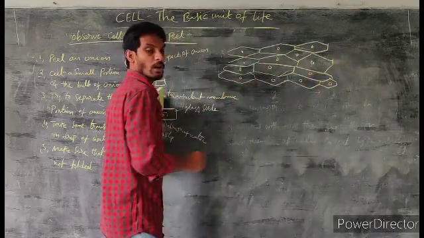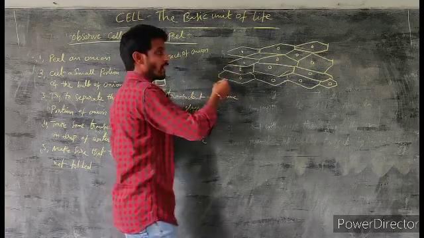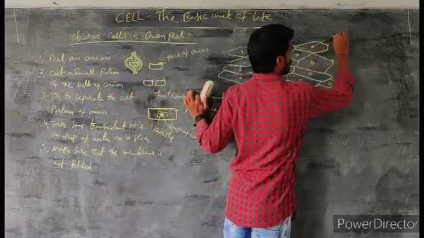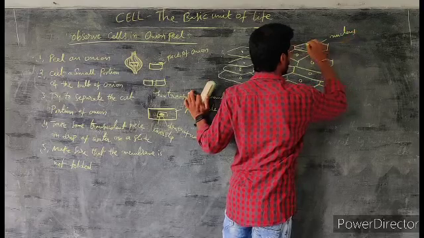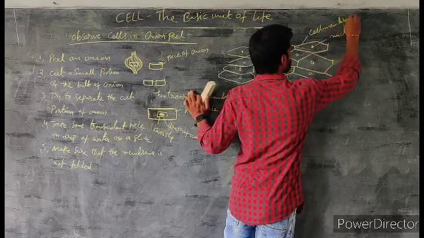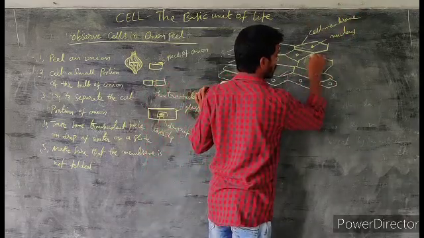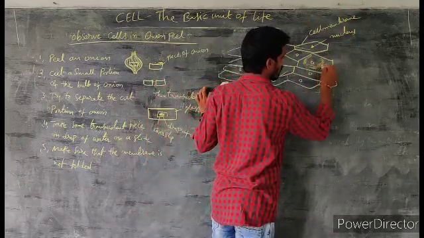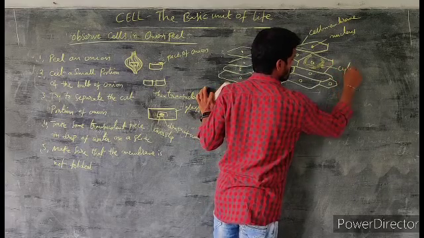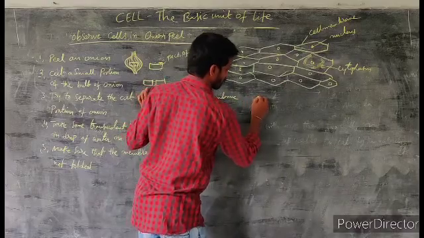The cells are arranged in a row. You can see the nucleus, cell membrane, and inside the cell, a fluid portion is present called cytoplasm.